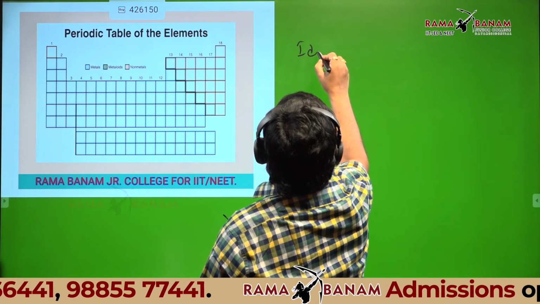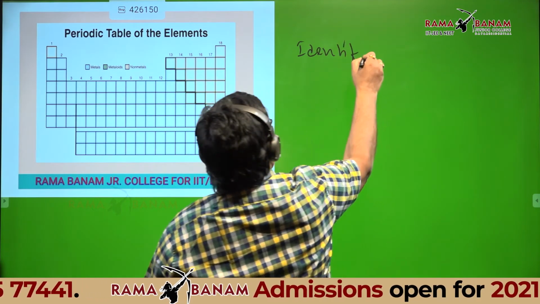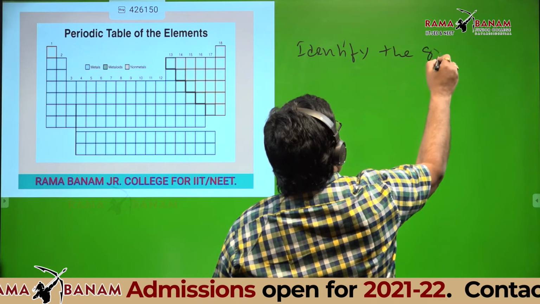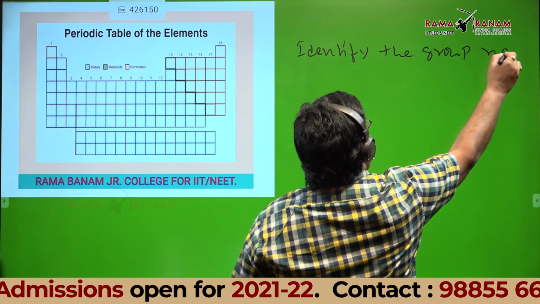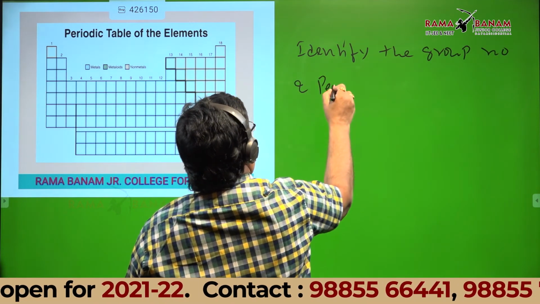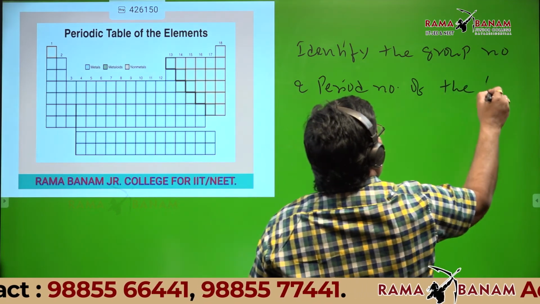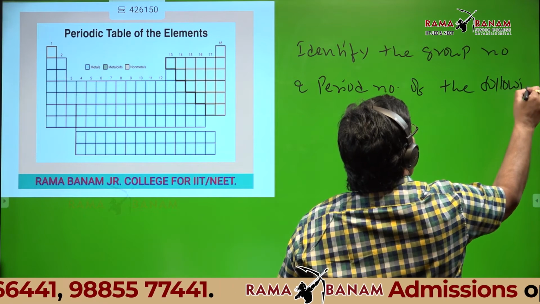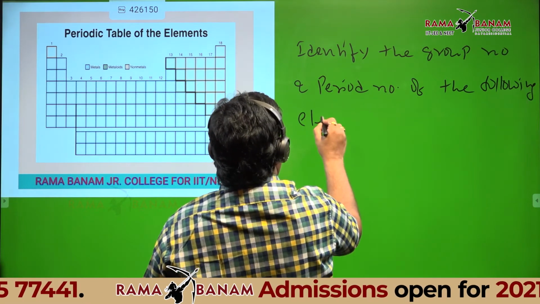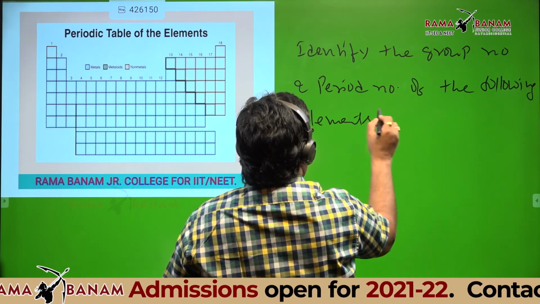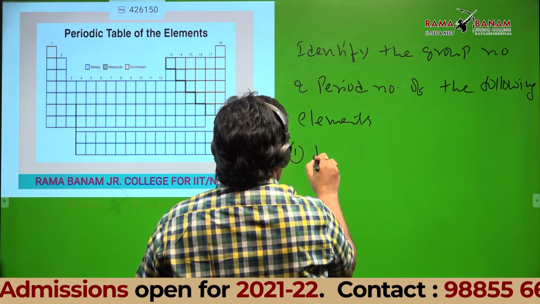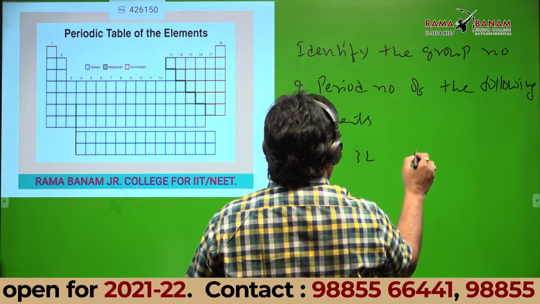Identify the group number and period number of the following elements. Z 32.